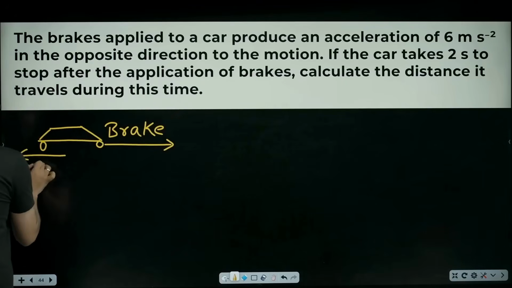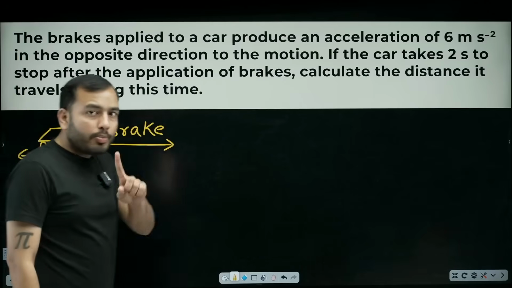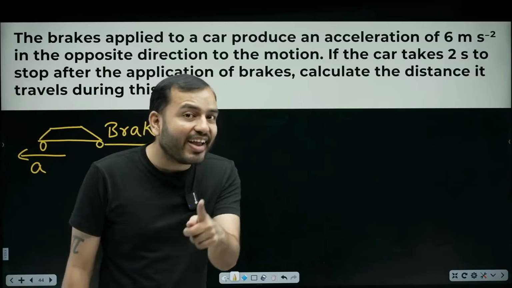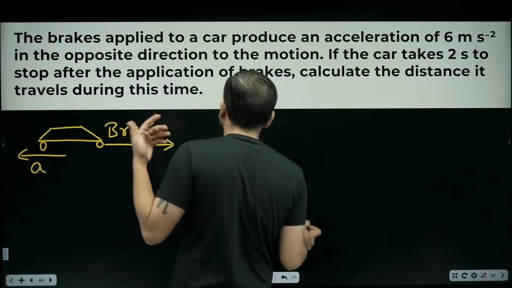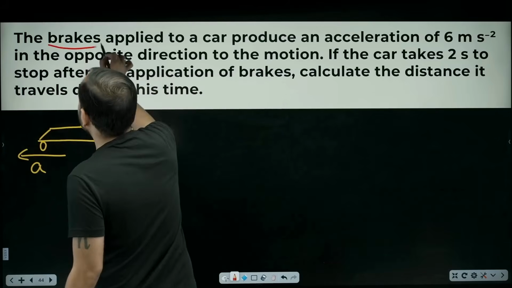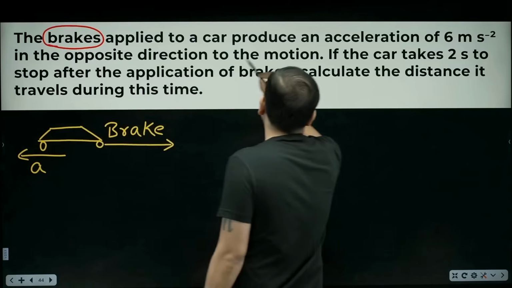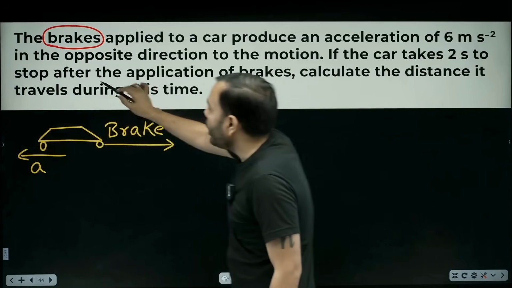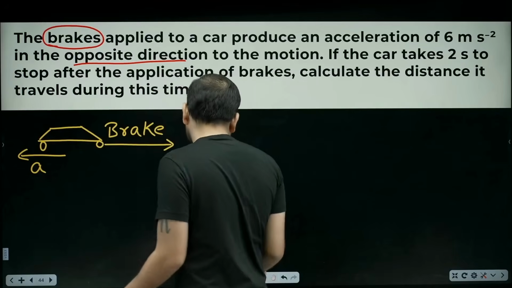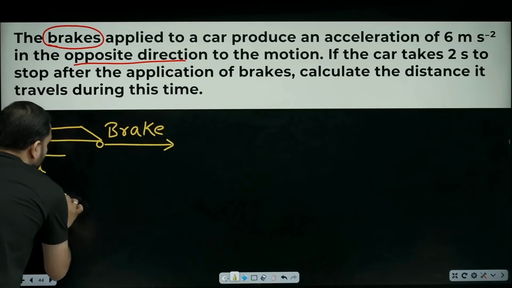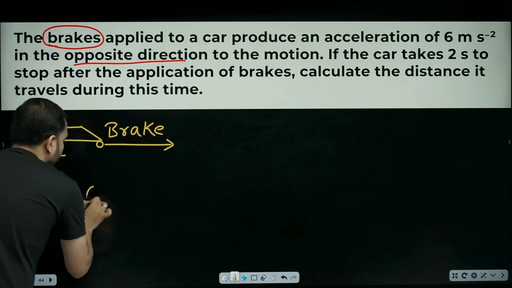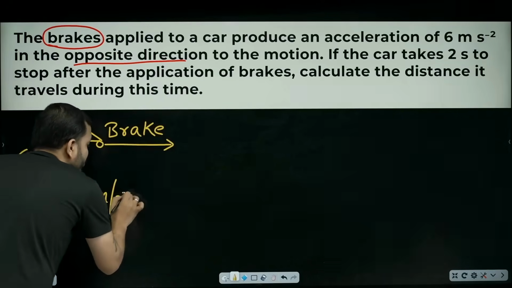Opposite direction means where is the acceleration applied? Backward. Backward means what do we take acceleration as? Negative. I have already given you so many hints in this question. If you studied carefully with me, you will understand everything. Brake means what kind of acceleration? Negative. Applied to a car to produce acceleration in the opposite direction. That itself means this acceleration is negative, backward. So the very first thing is that acceleration, instead of 6, you will write minus 6 meter per second squared.